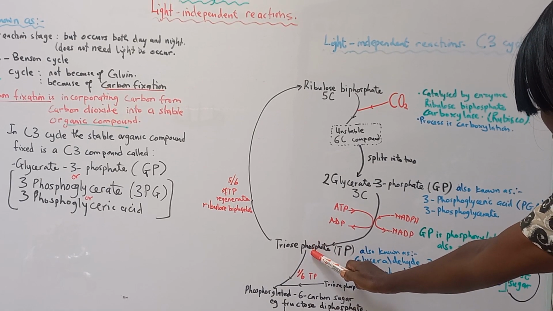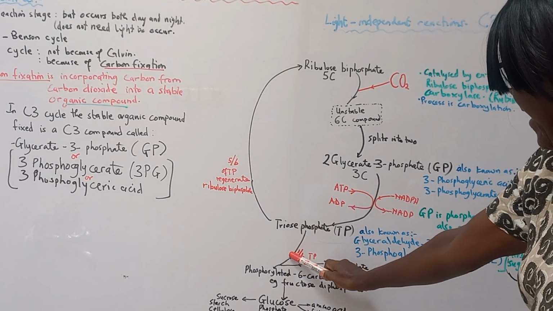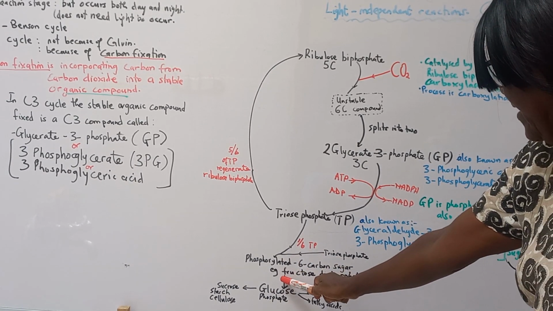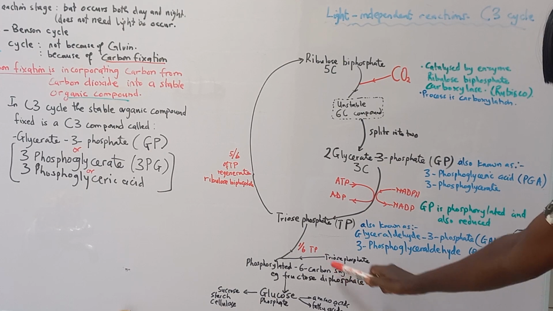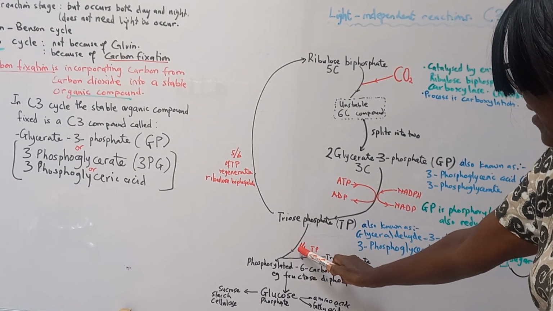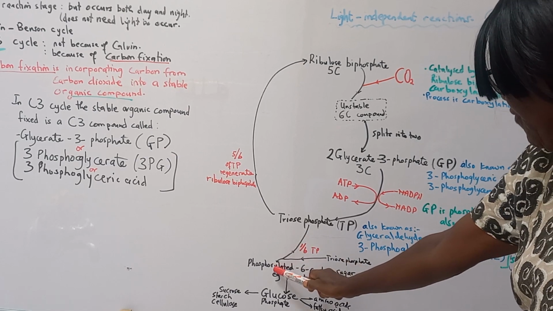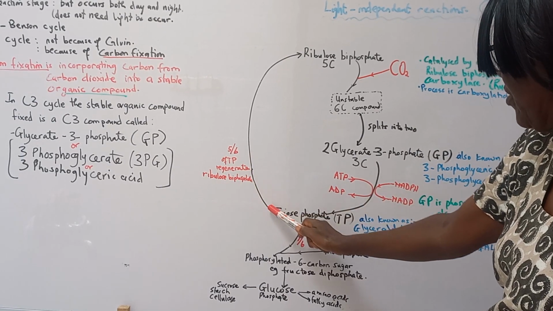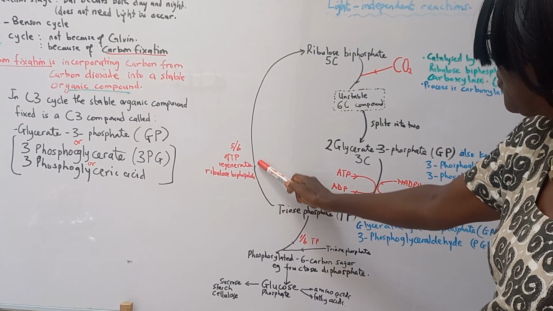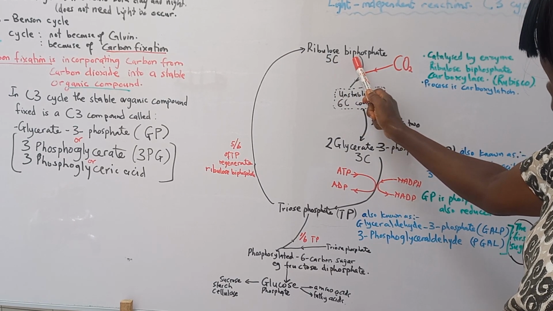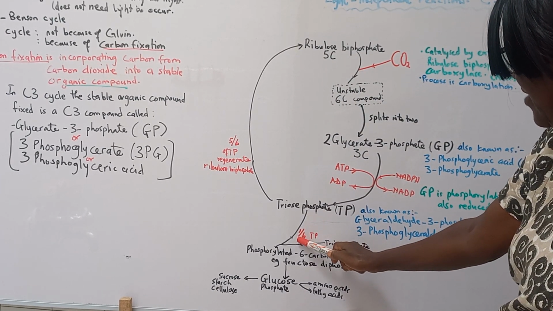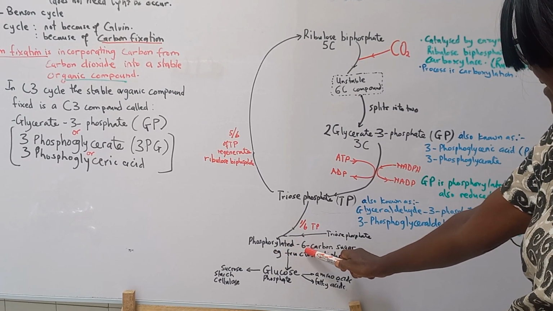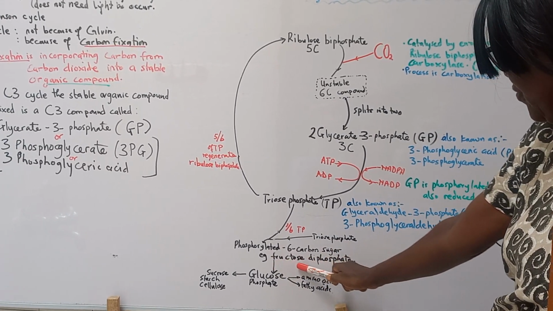Now this triose phosphate, we can have two of them combined to form a phosphorylated 6-carbon sugar. Example is fructose diphosphate. And of the triose phosphate that is formed, only 1/6 of it goes to form phosphorylated sugar. 5/6 of it, that is a large proportion of the triose phosphate, goes to regenerate the ribulose biphosphate. Only 1/6 of the triose phosphate combines with another triose phosphate to form phosphorylated 6-carbon sugar like fructose diphosphate.